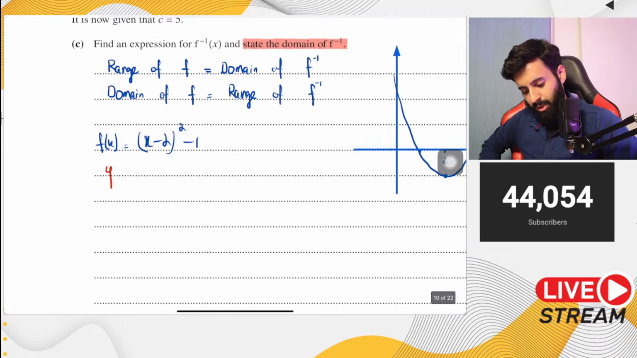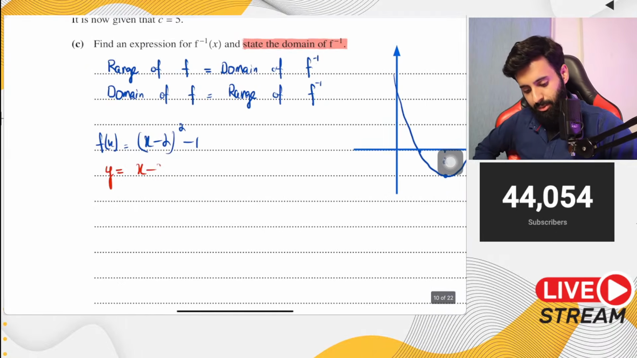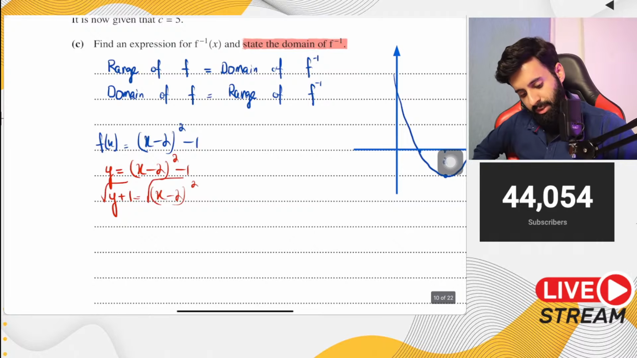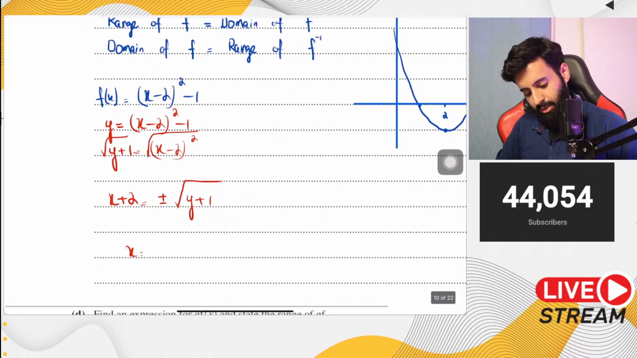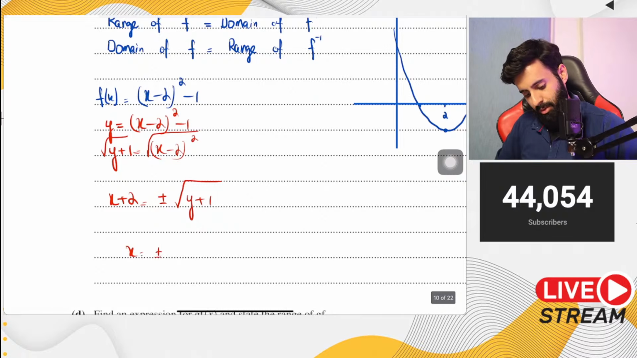So this becomes y equals (x minus 2) whole squared, minus 1. So y plus 1 is equal to (x minus 2) whole squared. We take the square root on both sides. So now we have x minus 2 equal to plus or minus the square root of y plus 1. Then when you make x the subject, here's what you get: plus or minus the square root of y plus 1, plus 2.